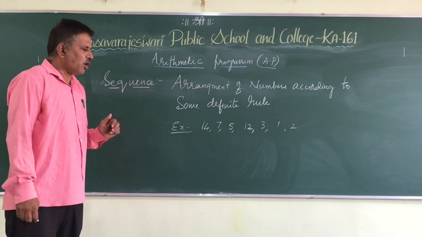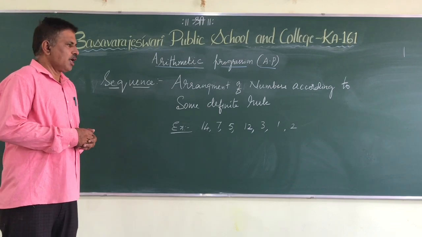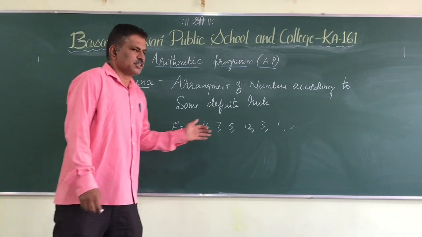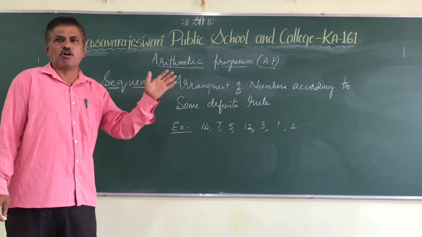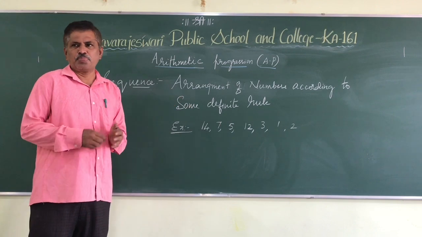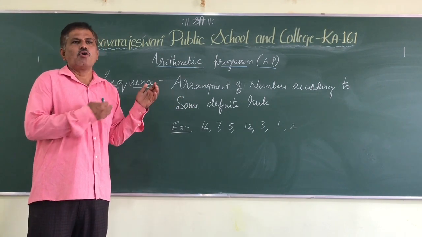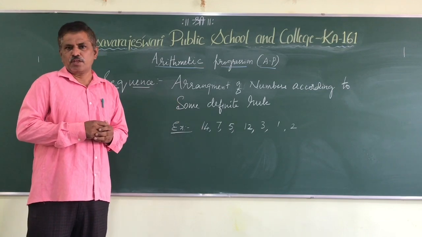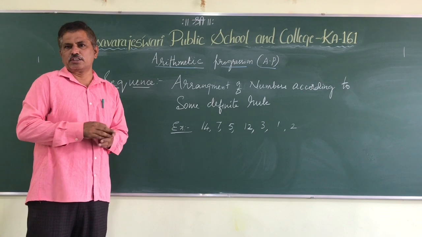The condition is: write the numbers in increasing order. Or the condition is: arrange these numbers in decreasing order. So here the decreasing order is the condition. Or arrange only the even numbers in increasing order. So arranging the even numbers in ascending order is the condition.